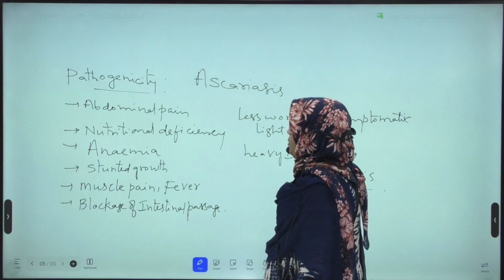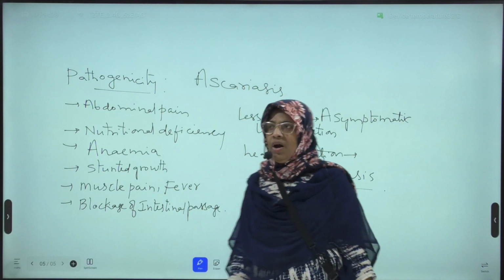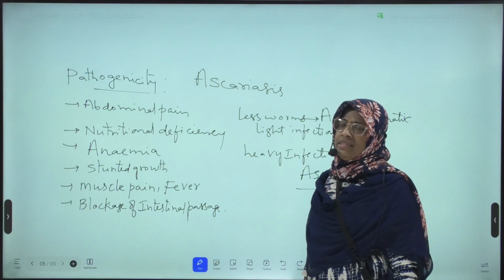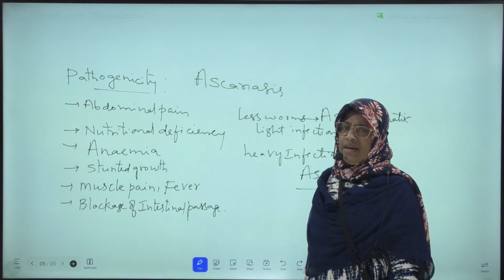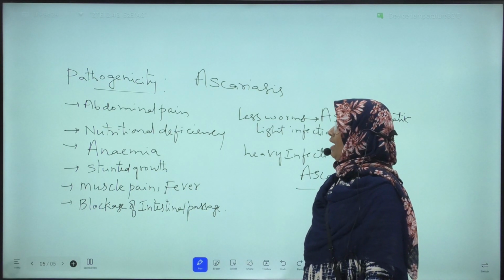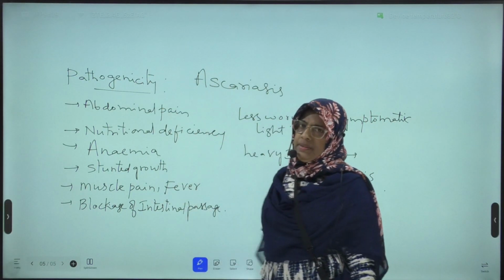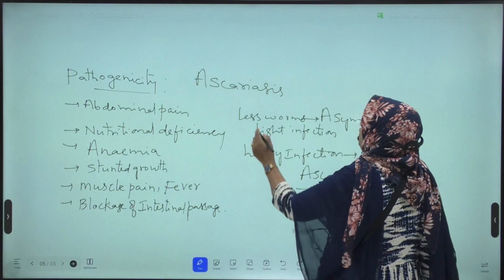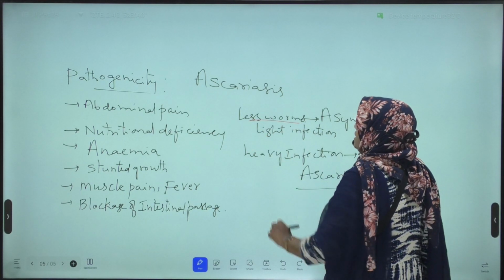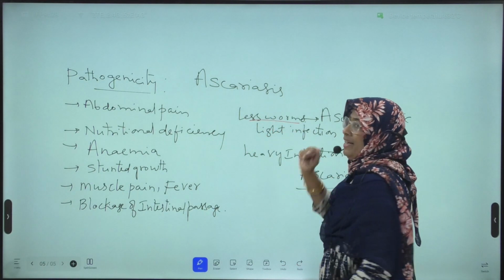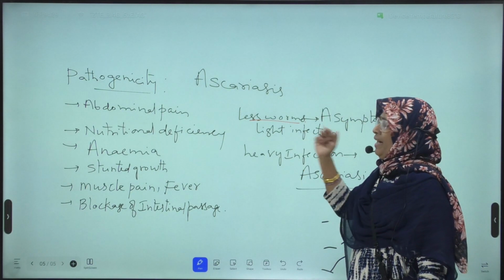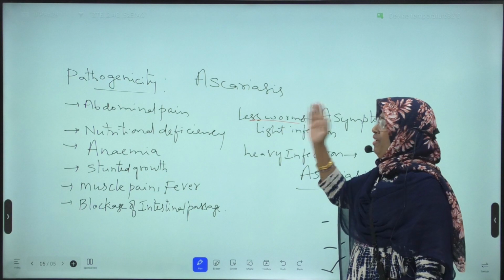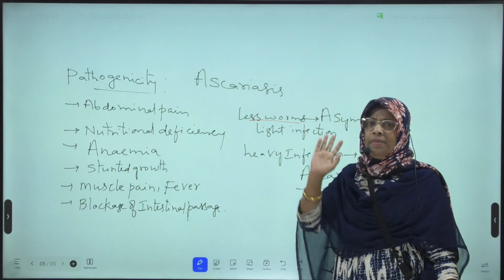The disease caused by Ascaris is called Ascariasis. Pathogenicity means disease causing characters. Disease causing characters of the Ascaris is called pathogenicity. If fewer worms are present in the small intestine, it causes light infection. When light infection takes place, fewer worms are present in the small intestine.